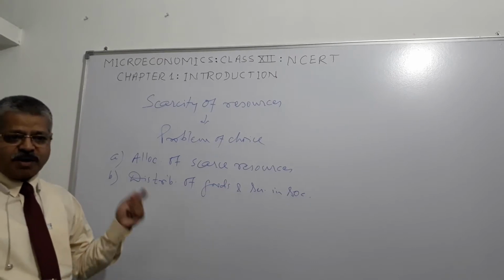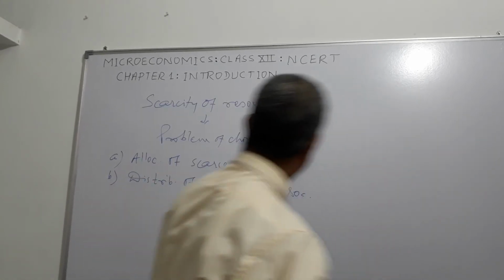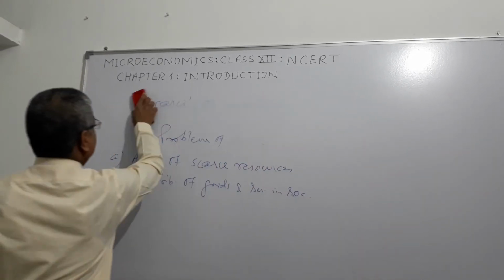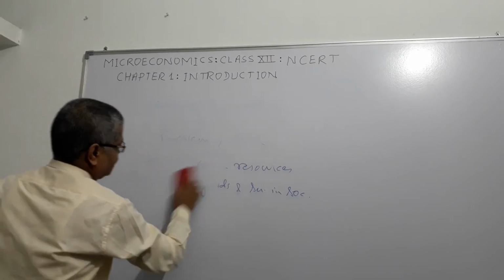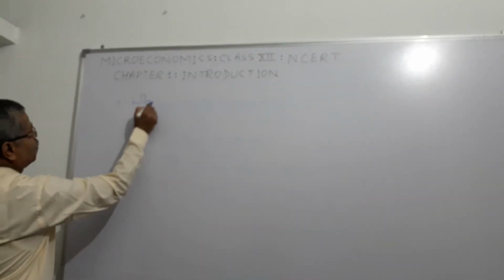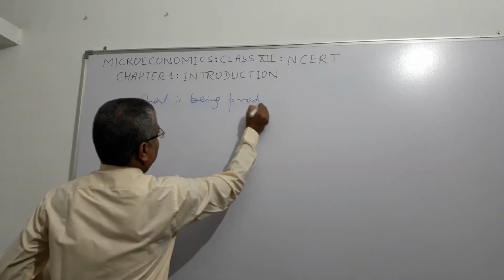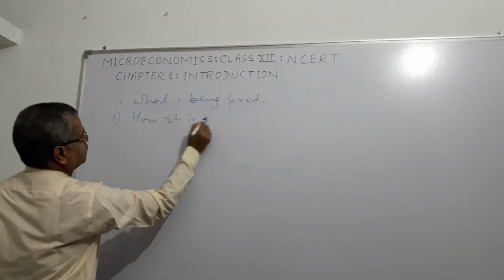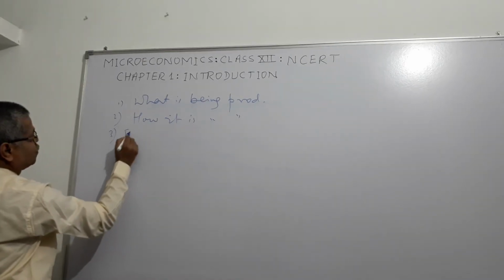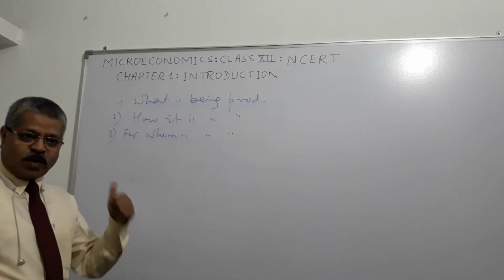So now we come to how these are handled. Basic problems of the society, how they are handled. So you will find we need to know three things, right? First is what is being produced. Second is how it is being produced. Third is for whom it is being produced. What is being produced?